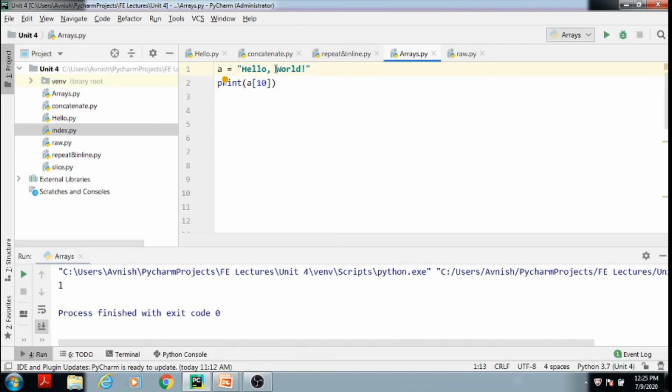And that white space is also considered a character in Python. So I can remove this white space so that our answer will be correct like this, D. Now this D is the last character, and the index value of that last character is 10.